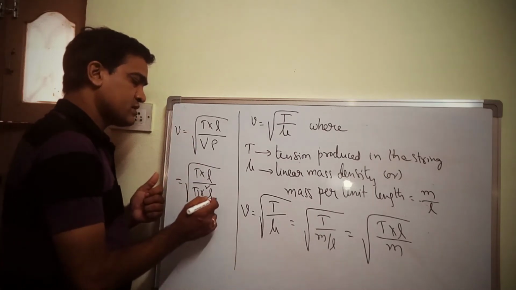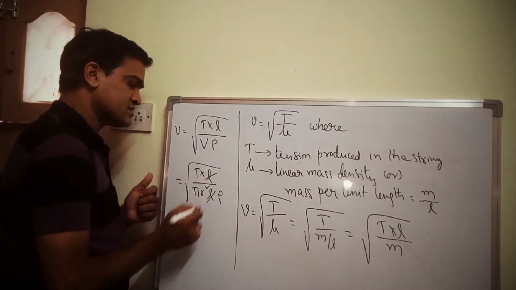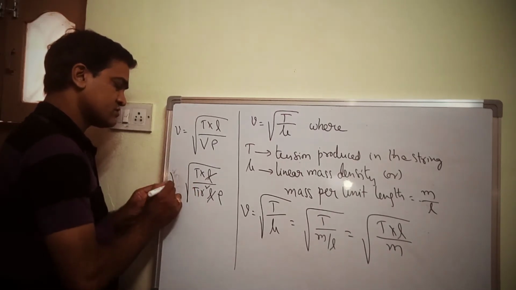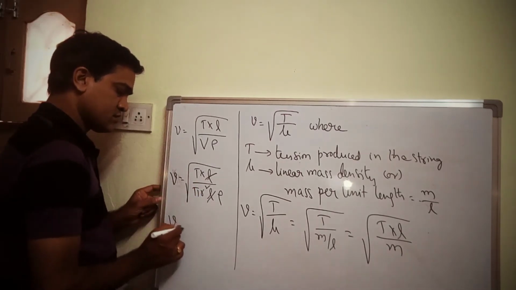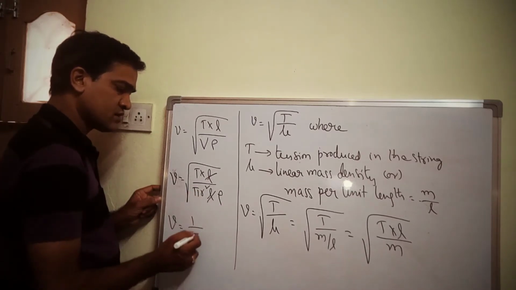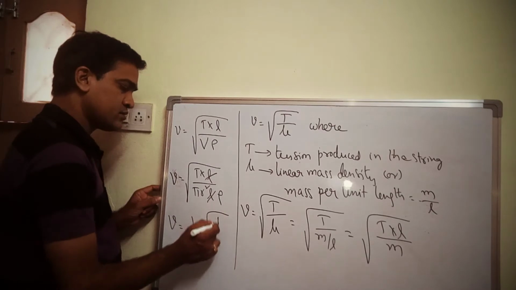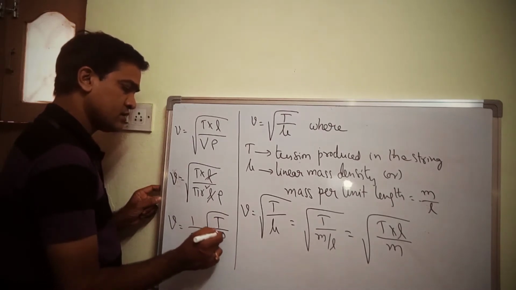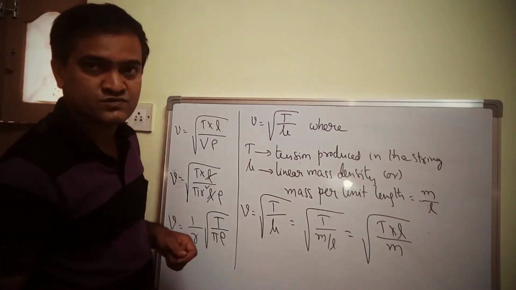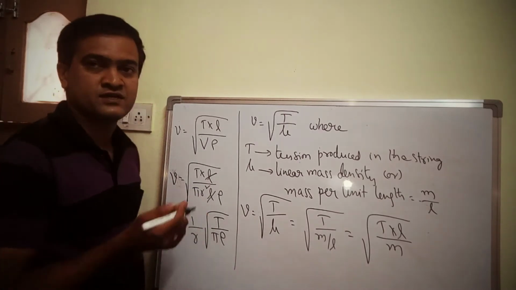Now L gets cancelled, so you will get the speed of transverse wave in a string as 1 by r into root over T by pi rho. So this is the formula for speed of transverse wave in a string in terms of radius and density.